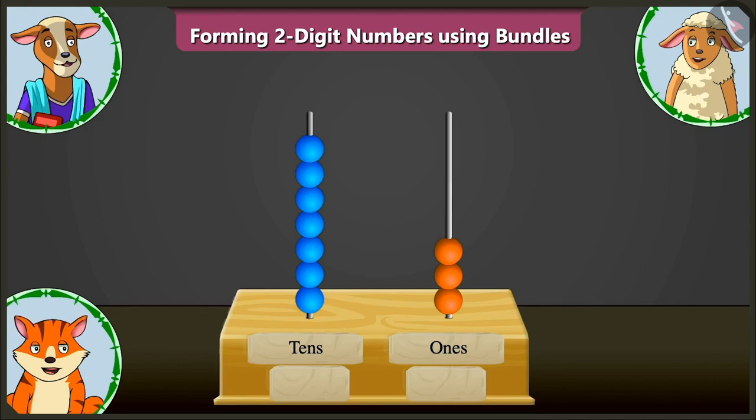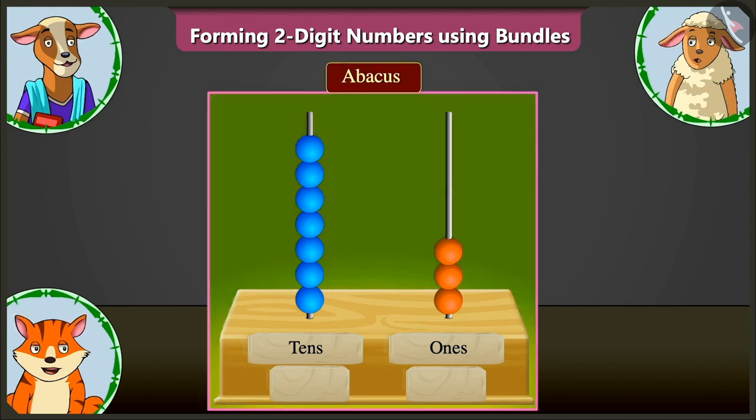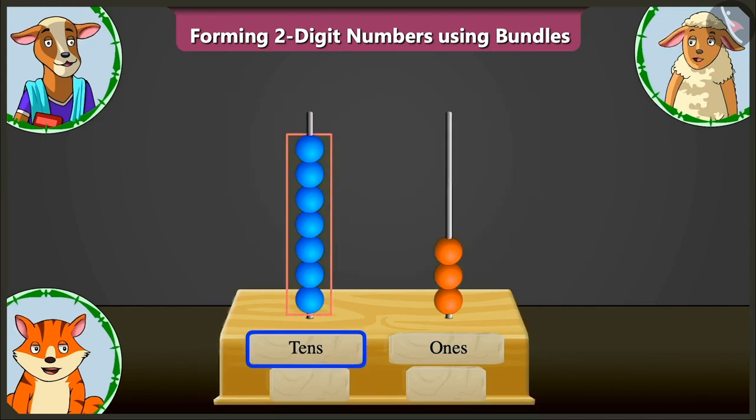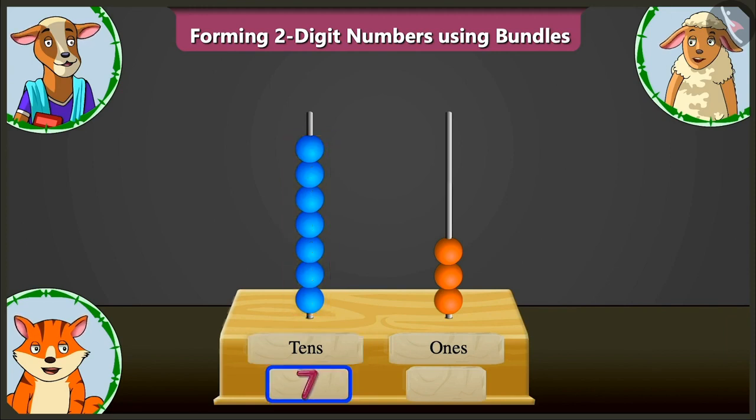Lily, you tell us. In the abacus given here, in the tens box, there are 1, 2, 3, 4, 5, 6 and 7 beads. So in the tens box, we have to write 7. Very good. Now in the ones box in the abacus, there are 1, 2 and 3 beads.